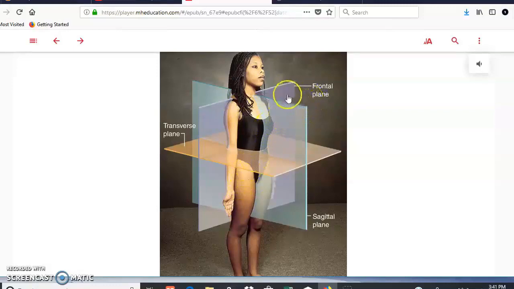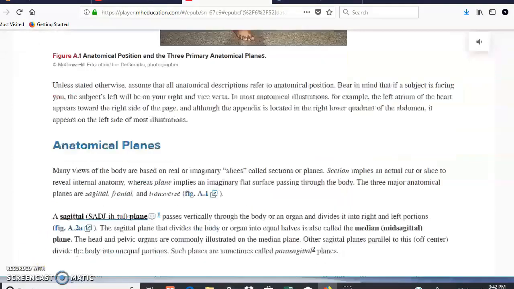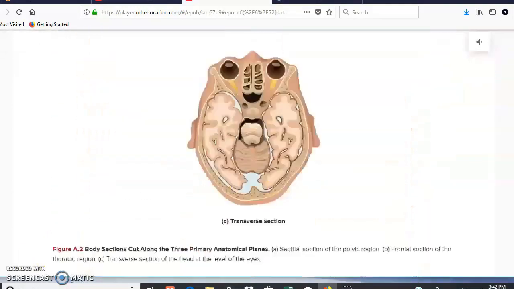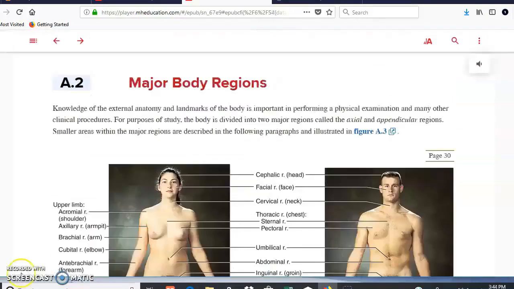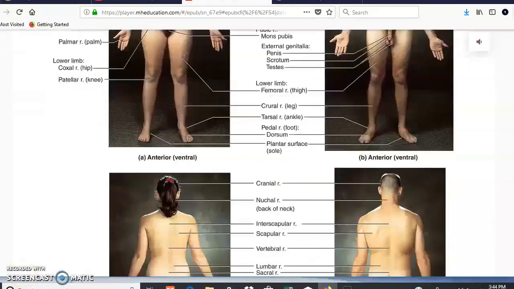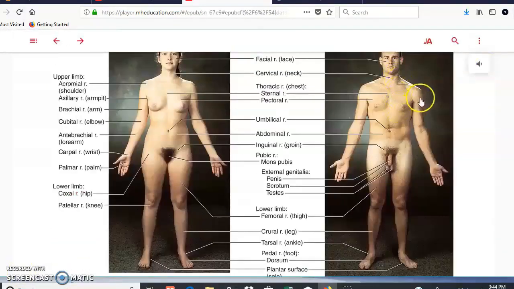For example, the frontal plane divides the body in anterior and posterior. Here is the sagittal plane. The sagittal plane cuts the body in left and right. Right here is a transverse plane, and this cuts the body in superior and inferior. So all these parts are going to be considered directional terms, such as ventral, dorsal, anterior, posterior. So the next topic is the major body regions, and we can say that the one in the middle is going to be the axial, and the ones on the side are going to be the appendicular. This is the axial, and this is appendicular.